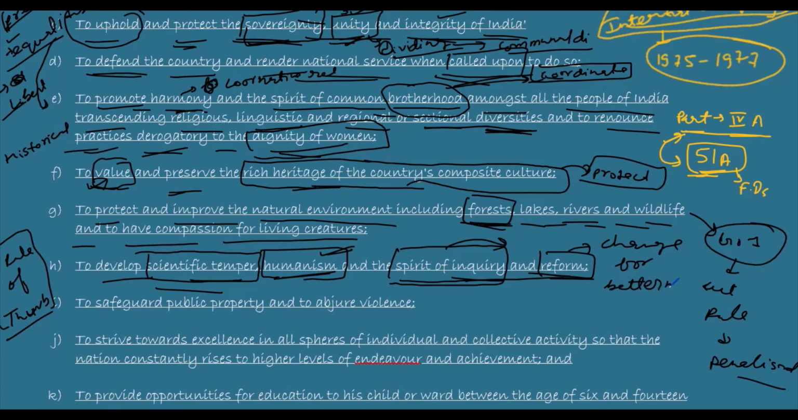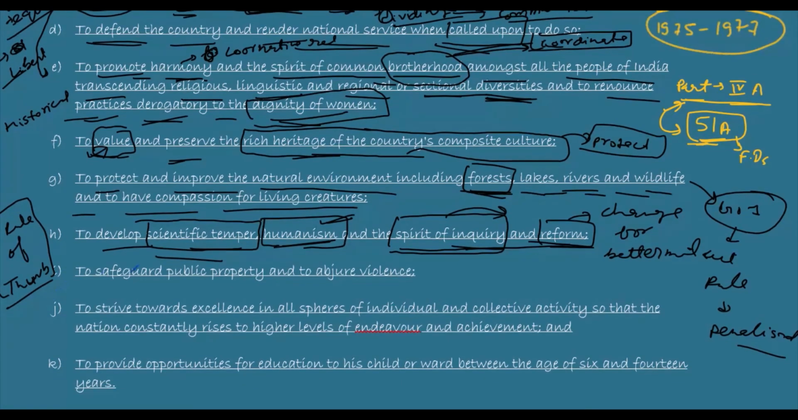What is the next duty of ours? It is to safeguard public property and abjure violence. What is the meaning of abjure? Let me check it. Abjure means to avoid. We should avoid violence. This is also a duty. You can say this is referring to Gandhian ideology. So we have a duty to abjure any kind of violence, and we should not be destructive to public properties.